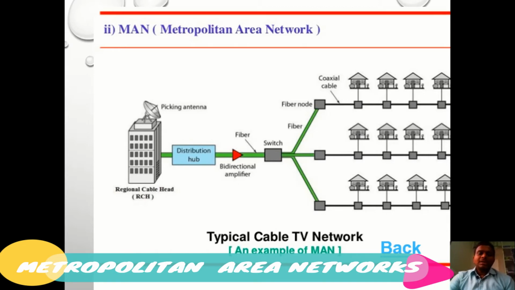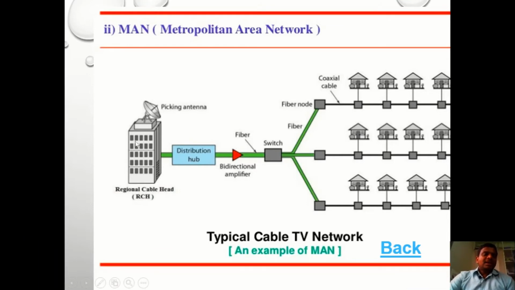system. So here in a metropolitan area network, we are using one ISP or internet service provider, which is responsible for receiving the information from another node. In the same way, this particular ISP is responsible for providing the network services to this entire city or this total number of nodes. So here one main server will be used. That server is also known as either the ISP or, in our application, the cable head, the regional cable head.